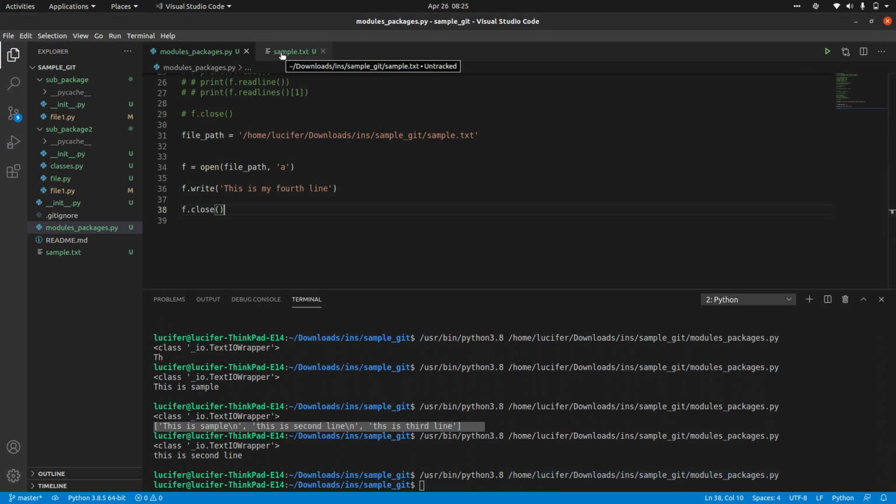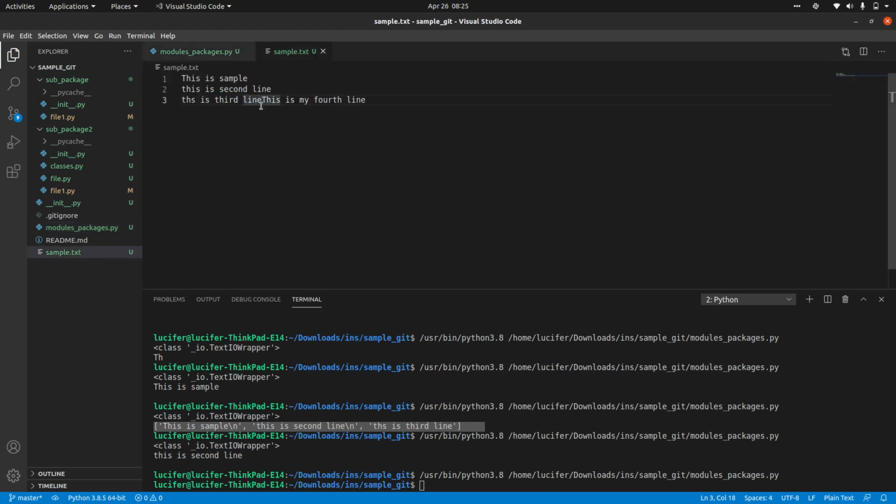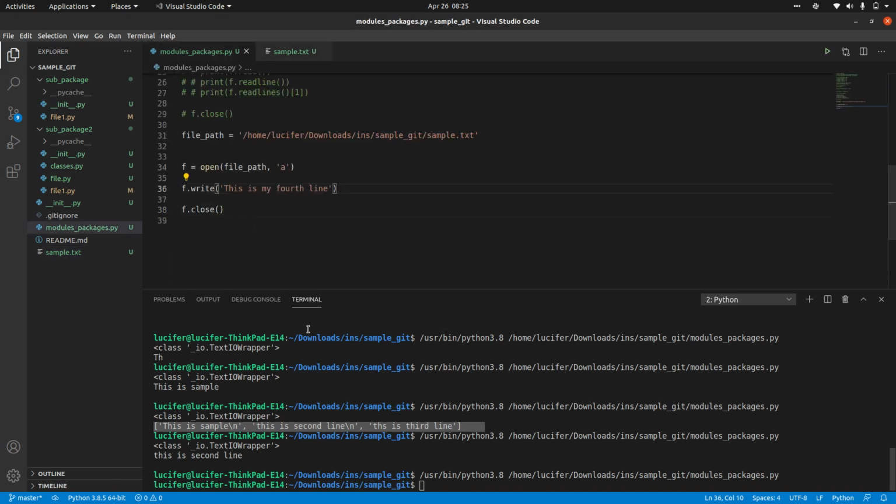But if you go to the file and see, this is my fourth line content has been appended to the same cursor point, in the same line, because my end point was this. My end line was this. From that particular point itself, whatever I am appending will get added. If you want to add it in the next line, you will have to simply give \n before whatever line you are writing.